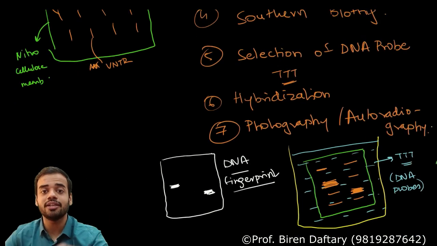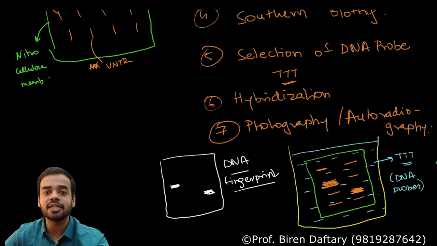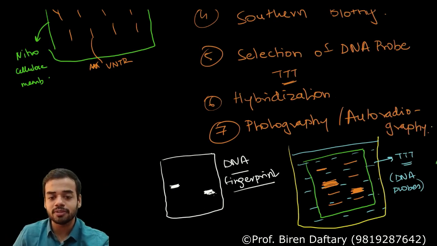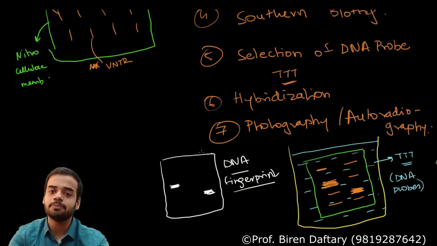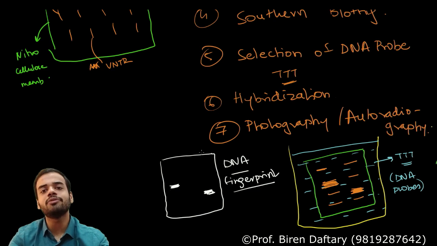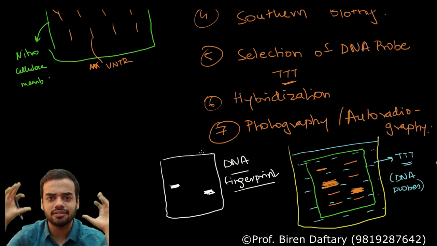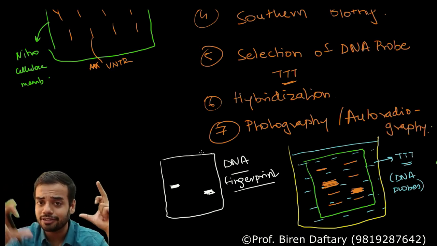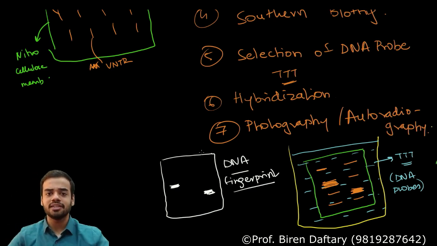So for that, you take the nitrocellulose membrane out and put it in an X-ray machine, and an X-ray film will be created, and wherever the probe is present, that area will be glowing. So you know the VNTR is there. So this is the X-ray film you have of the hair. You take the same steps for those 7 people. You can take a DNA sample from anything, blood, hair, skin cell, anything. You will get 7 such X-ray films, but one will match with this hair exactly. That means the VNTR is the same and DNA fingerprinting is done.